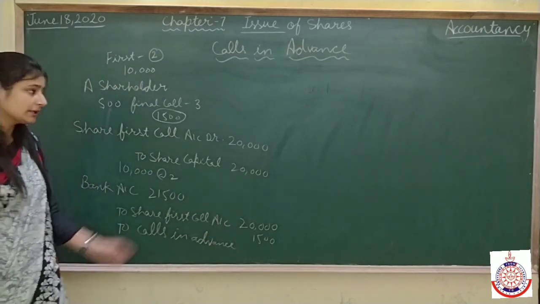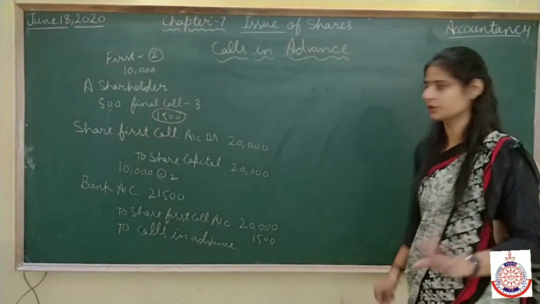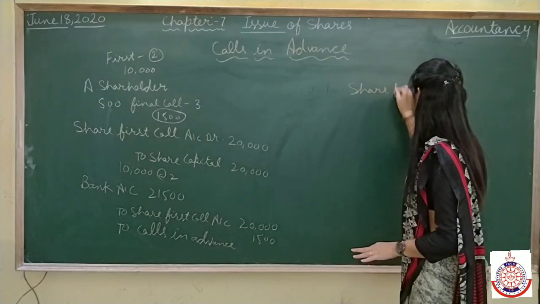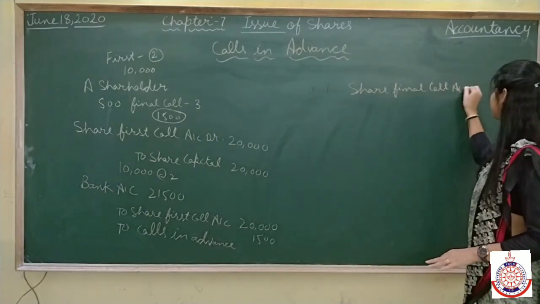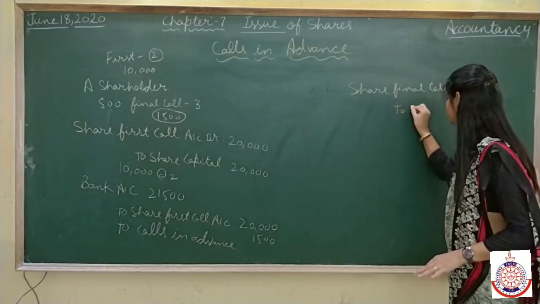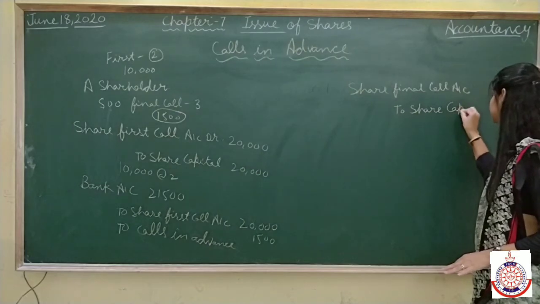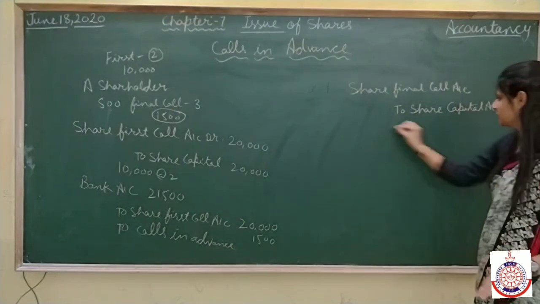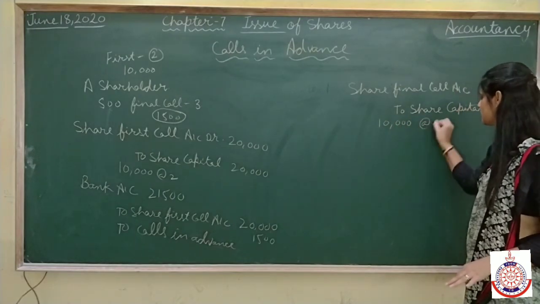Clear this thing? Now, when the final call is due, the complete amount will be due. The entry will be share final call account debit to share capital account. Now, as I told you, 10,000 shares and the amount of final call is 3 rupees.